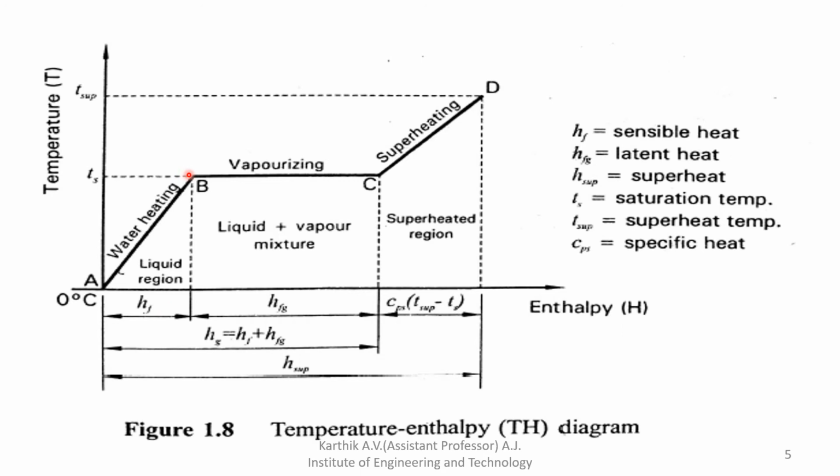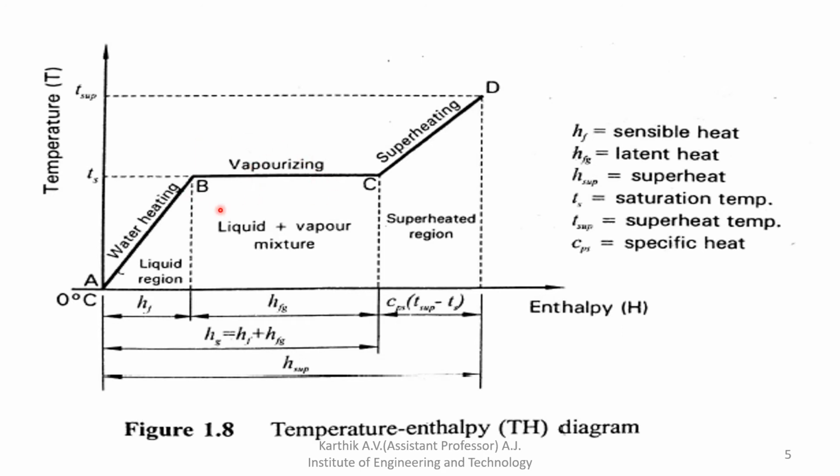Okay, so here the water reaches the saturation state. If you further add heat to the water, what happens? It slowly converts from liquid state to vapor state, but the temperature remains constant. Why? Because whatever heat is supplied, all of it is utilized for converting from liquid state to vapor state.